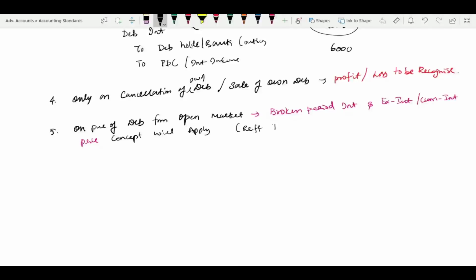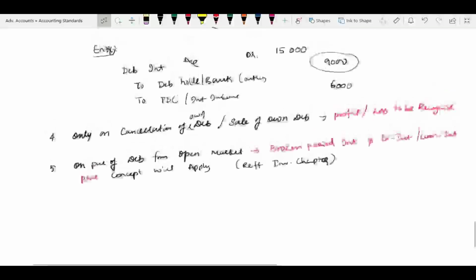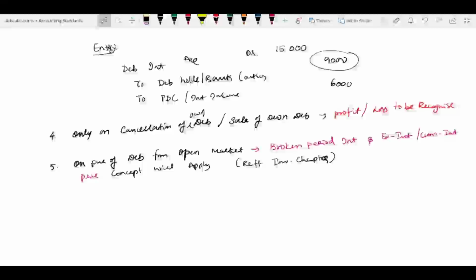So refer to the investment chapter. Ex-interest, cum-interest concept will apply.